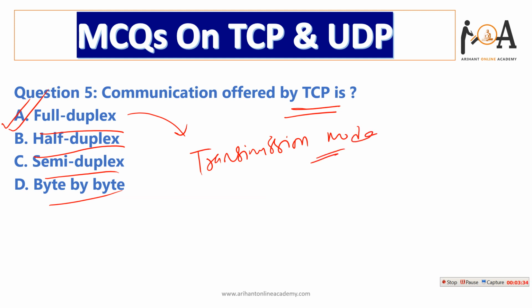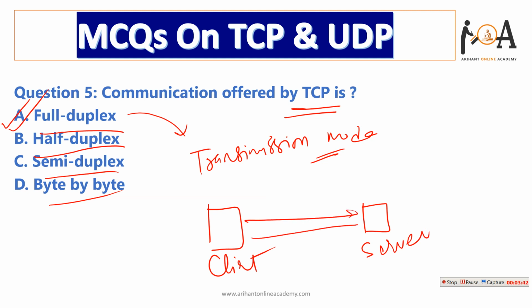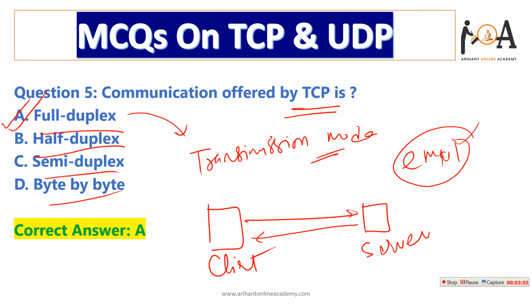You can send at the same time from client and server. Both can send data at the same time. That is why it is full duplex, and that is why it is used in important applications like email. So option A is the correct answer.